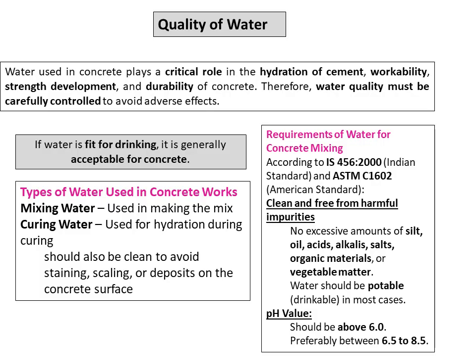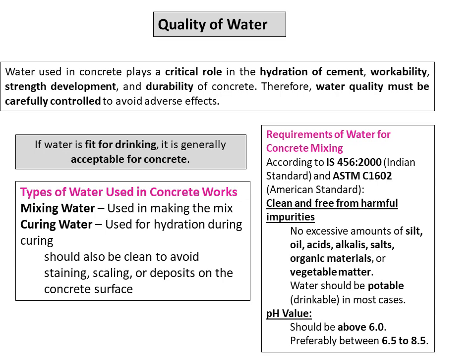In almost all cases, potable or drinking water is considered suitable for making concrete. A simple rule is that if the water is fit for drinking, it is generally fit for concrete production. The pH value of water should be greater than 6 and preferably between 6.5 and 8.5 to ensure proper hydration without causing harmful chemical reaction.